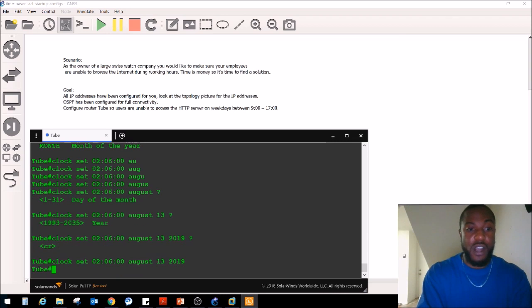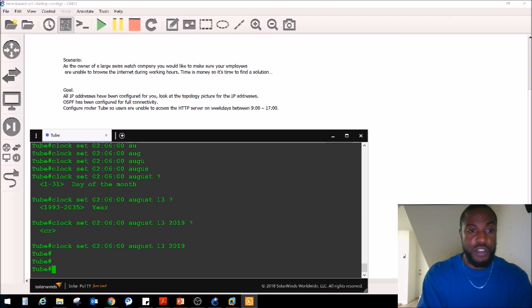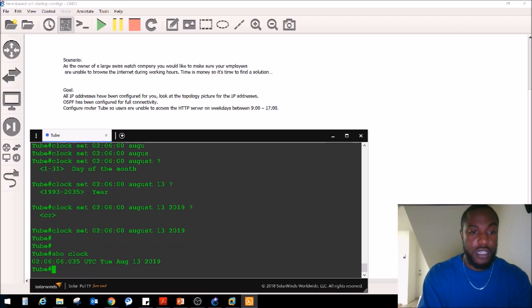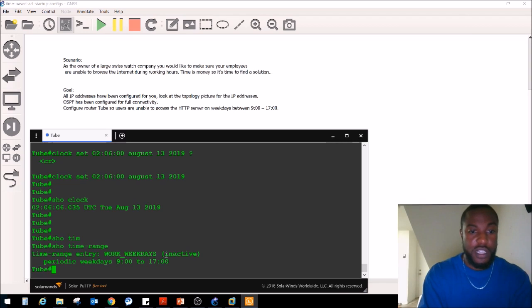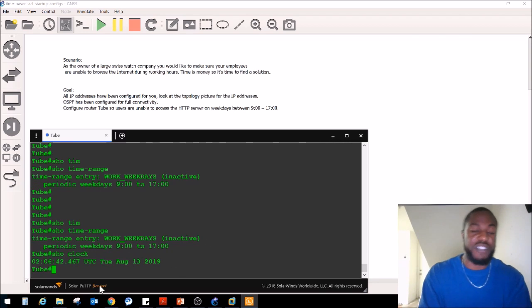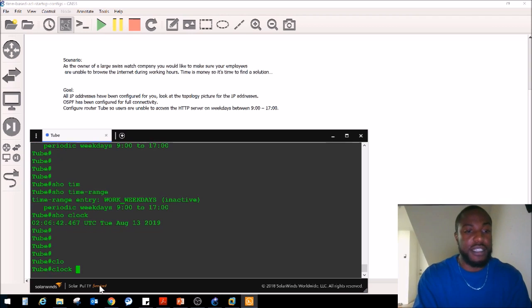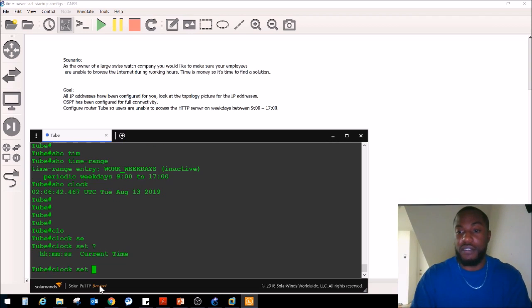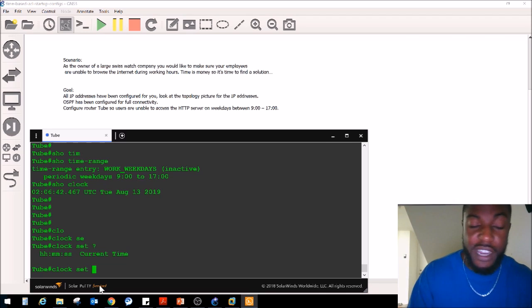And that's it. So now we've changed the clock. If we do a show clock, we see that it is set correctly. But if we do a show time-range, it is still inactive. Interesting. Oh, we didn't fix the time, did we? No, we left it at 2:06. So clock set, the current time is not 02, we have to do this in military time. That was the problem. I'm making this complicated over just the time.